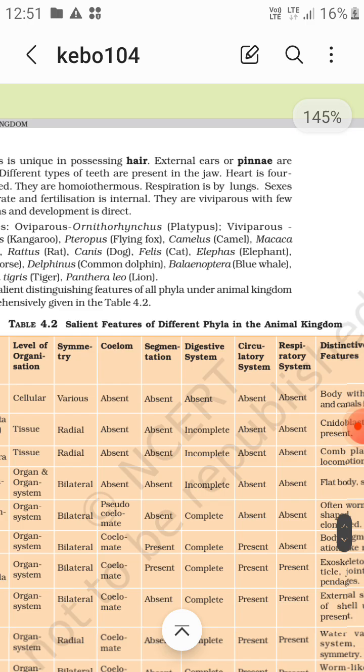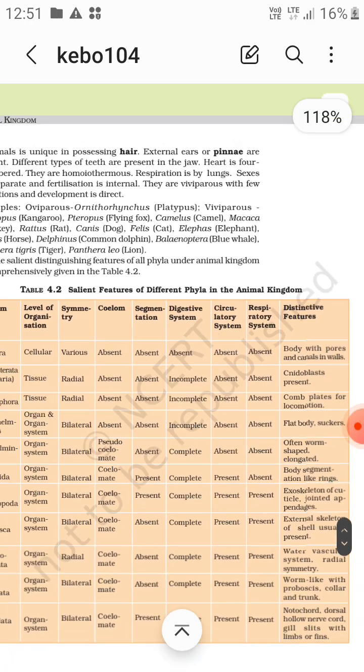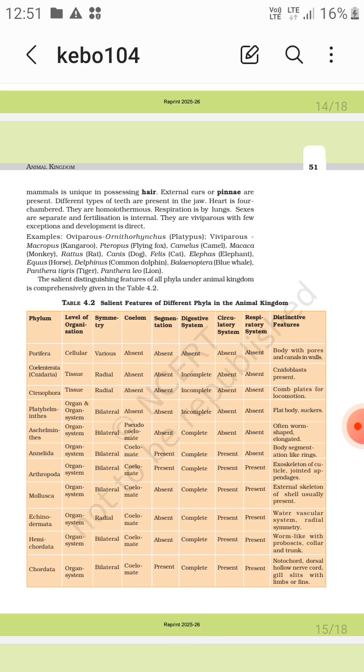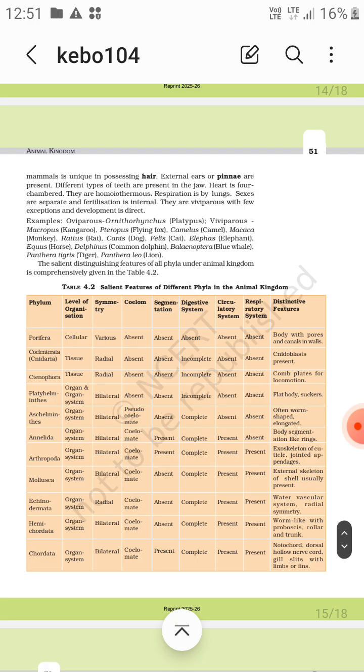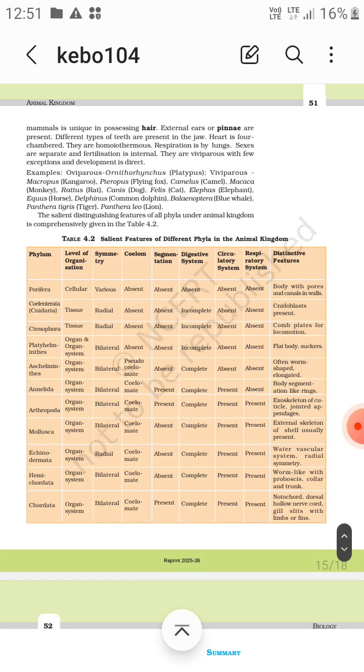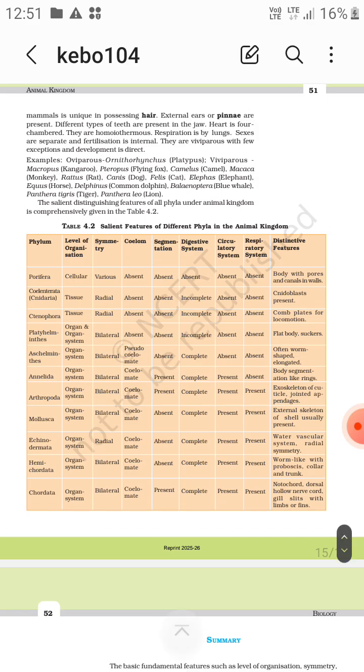And the last thing is the salient features of different phyla in the animal kingdom. Now these are phylum Porifera up to the last. Level of organization, symmetry, coelom, segmentation, digestive system, circulatory system, respiratory system, and then distinctive features. So Porifera, body with pores and canals in the walls. Coelenterata, that is Cnidaria, cnidoblasts present. Ctenophora, comb plates for locomotion.